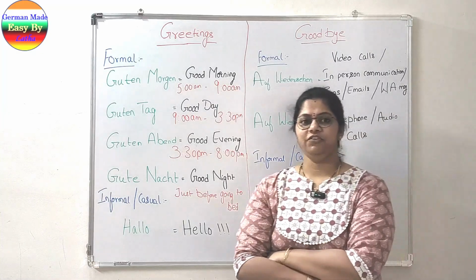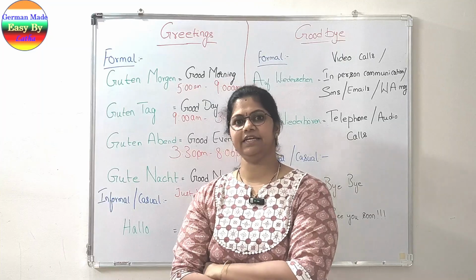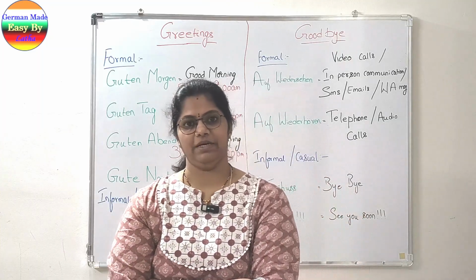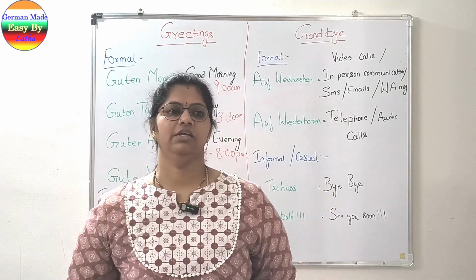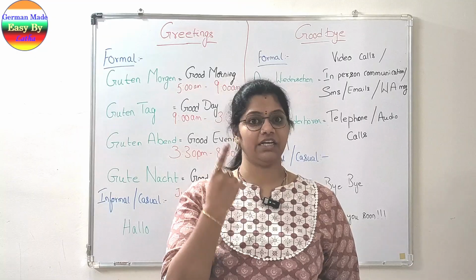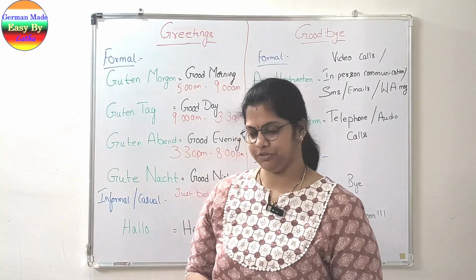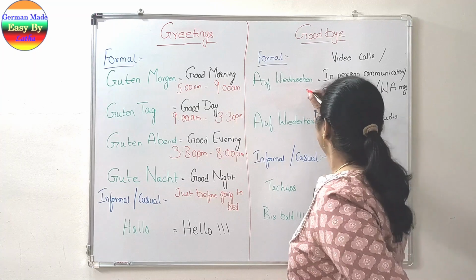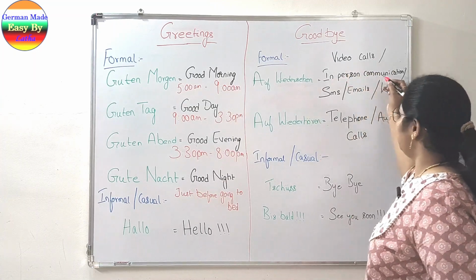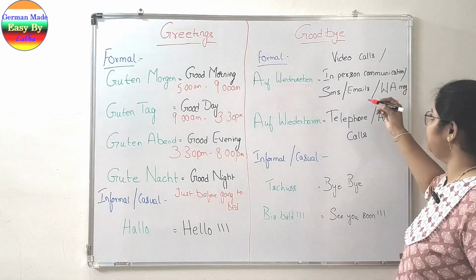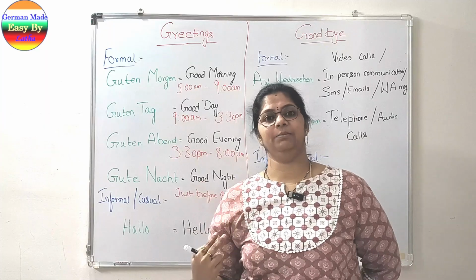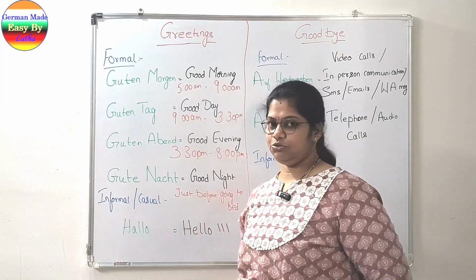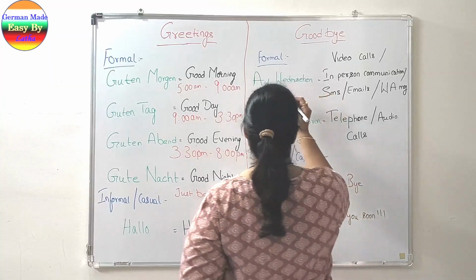Or when you are on a video call, or when you are sending any SMS, text, emails, WhatsApp messages, whatnot, all of this communication where literally our eyes are involved in the communication purpose. So observe, when you are on the video call or when the person is standing right in front of you or when you are sending an SMS, the eyes play a very important role in reading the message or communicating. We will look at the person and then we will speak.